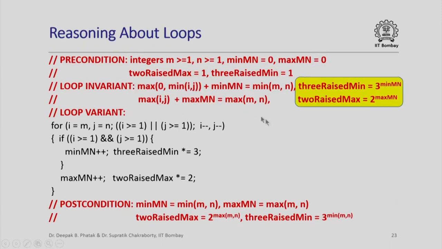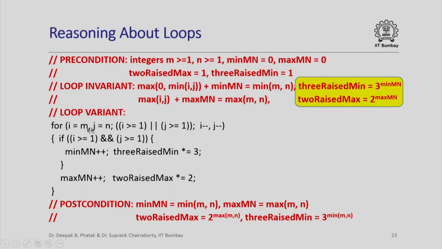And now of course what is the value of 3 raised to min and 2 raised to max? We want the value of 3 raised to min to be 3 raised to min mn, we want the value of 2 raised to max to be 2 raised to max mn, and we have just seen that when min mn becomes equal to min of m and n, then of course this variable will get the value 3 raised to min of m and n, and when max mn becomes equal to the max of m and n, then 2 raised to max will become the value of 2 raised to max of m and n. So this is basically what is happening in this loop.